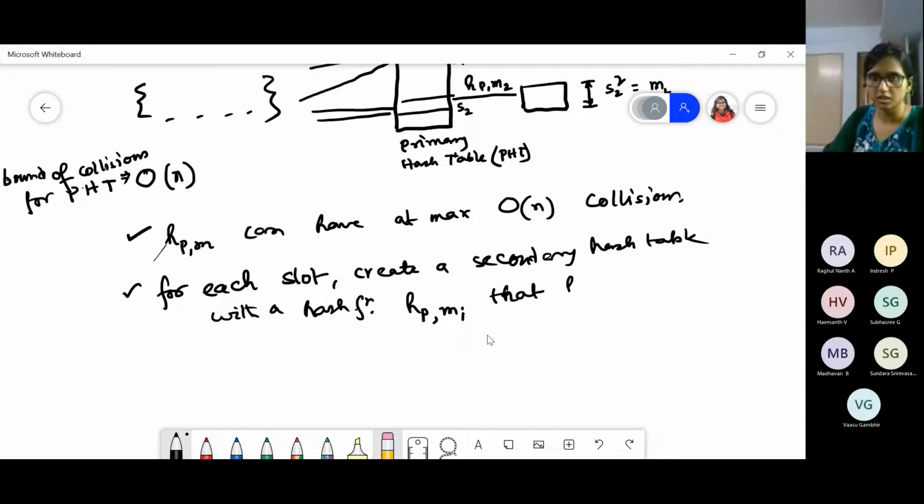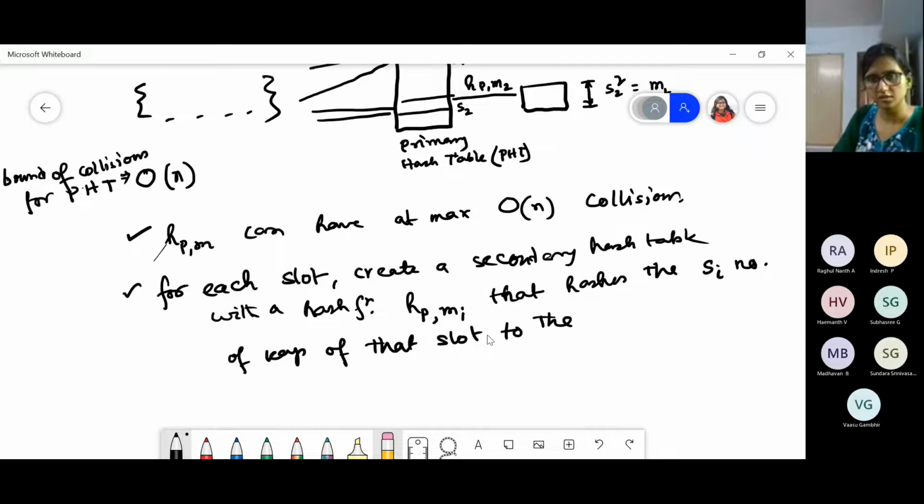That hashes the Si number of keys of that slot to the secondary table with no collision.